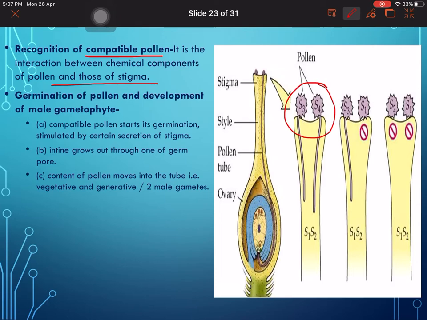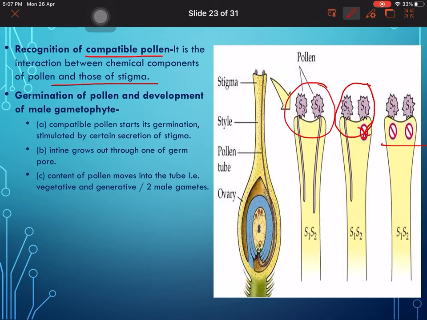So S3 and S4 are both compatible, so they will be allowed. But in this case, as you can see, S1 is not compatible, so S1 will not be allowed, and only S3 will be able to form the pollen tube. And if S2 and S1 come, both are not compatible, so they won't be allowed.